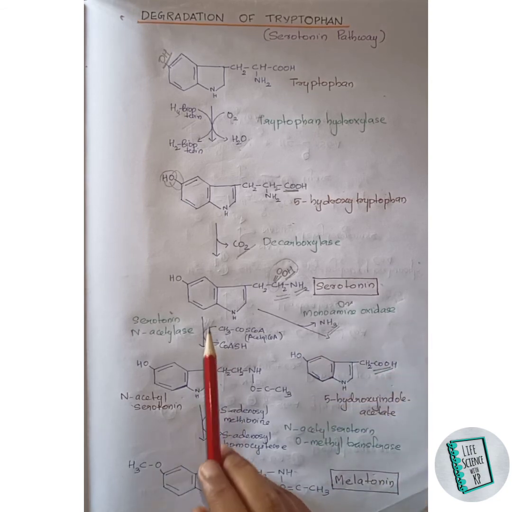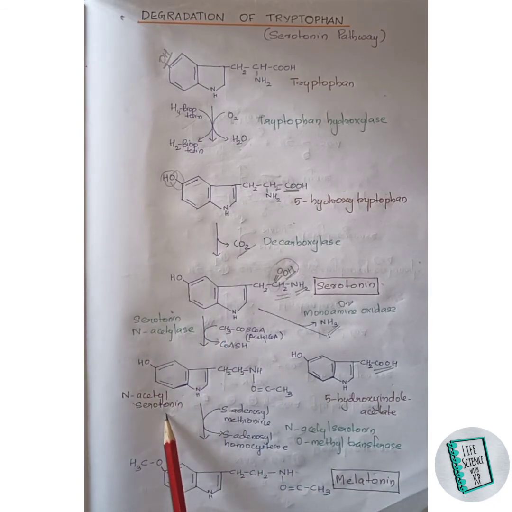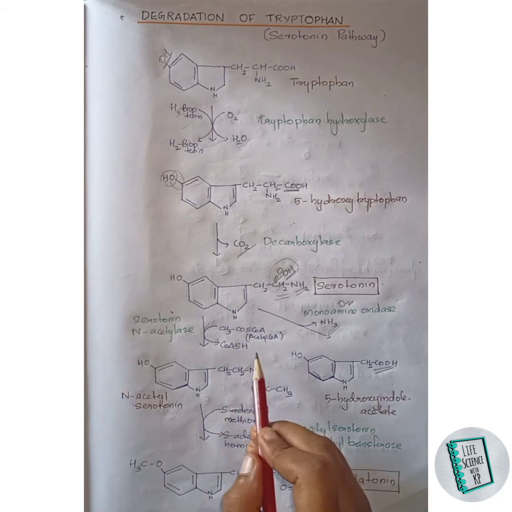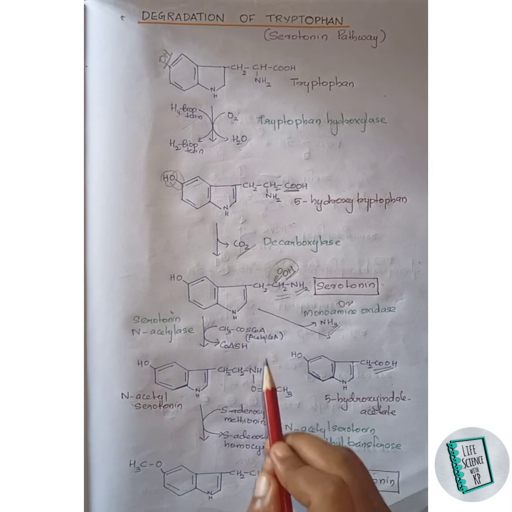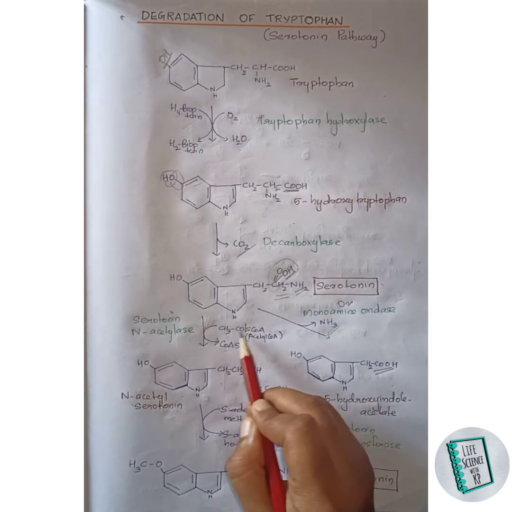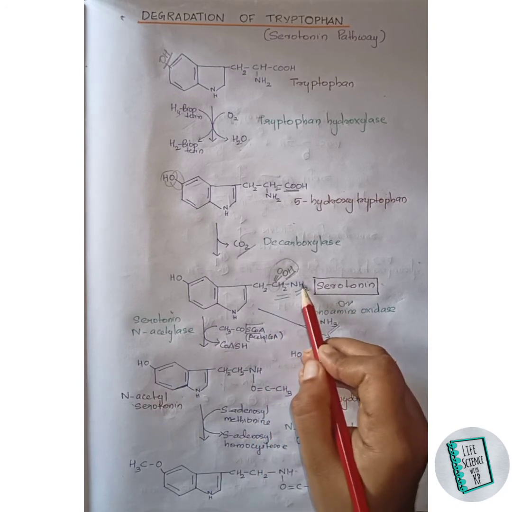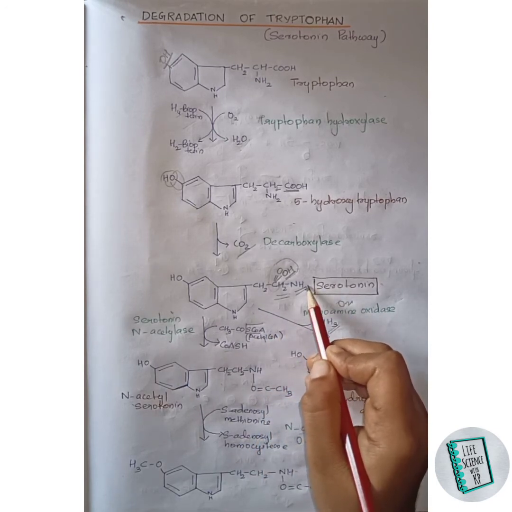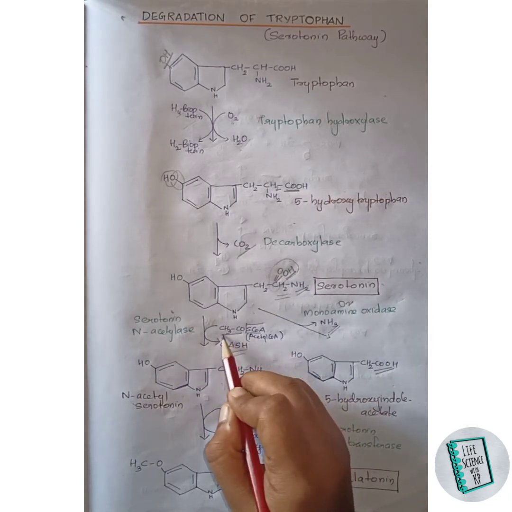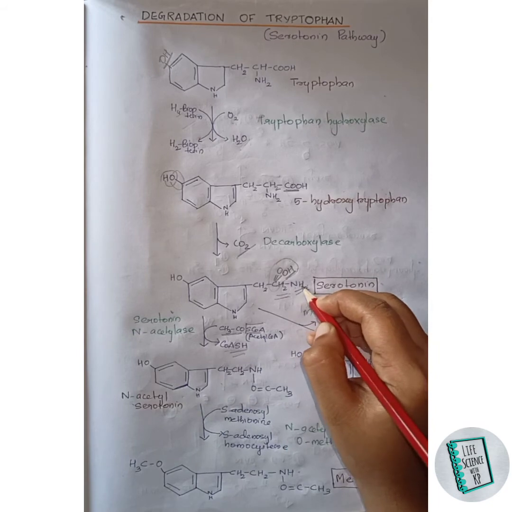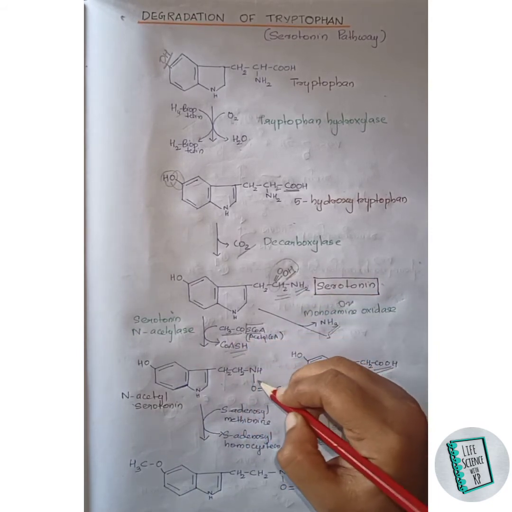Here this serotonin, in the presence of serotonin N-acetylase, gives rise to N-acetyl serotonin. Here acetyl-CoA comes and releases CoA-SH. What happens here is this group is released along with the hydrogen of this NH2. One of the hydrogens of this NH2 is released as CoA-SH, and the remaining portion, that is this COCH3 group, attaches with this NH, that is the remaining NH group, through the oxygen of CO and forms this bond